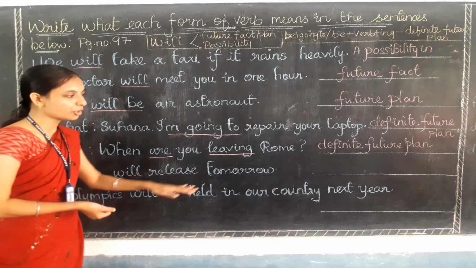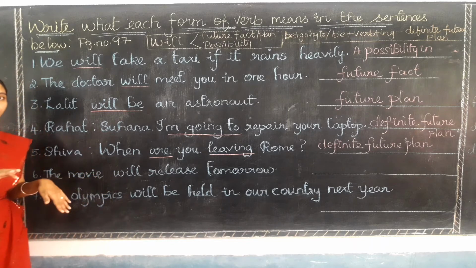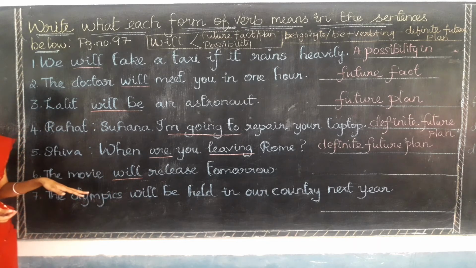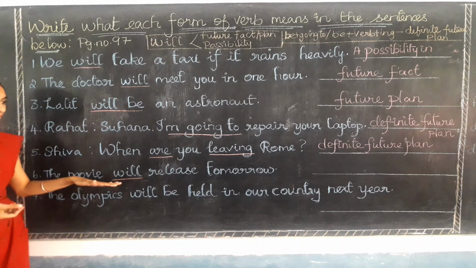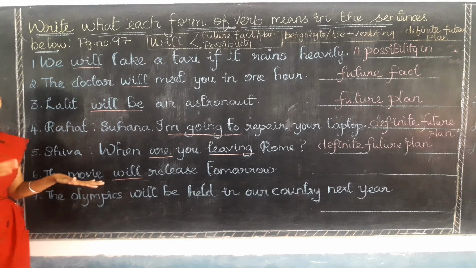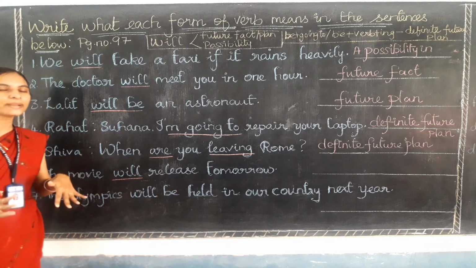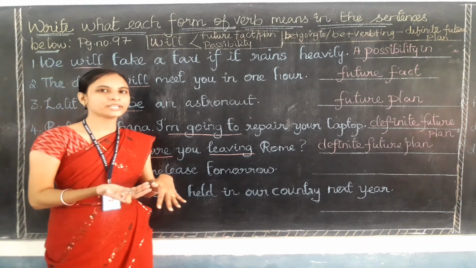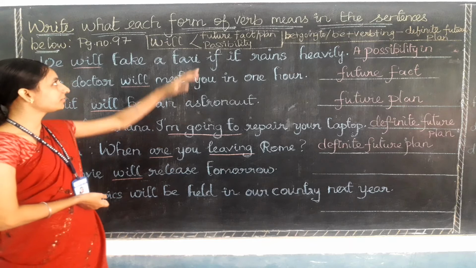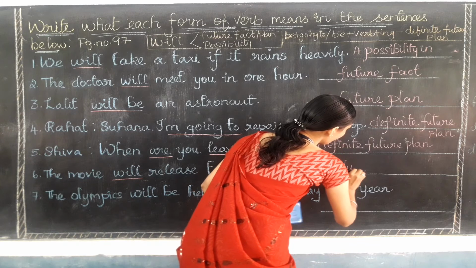Okay, so let's go for the sixth one: The movie will release tomorrow. So here first you need to find out the future verb. Here we can easily find out the verb will, which stands for the future tense only, and the meaning for this sentence is that the movie is going to be released tomorrow. It means they are talking about a future fact. If it is going to be released tomorrow, it will definitely happen, right? There is no planning in it. The movie is going to be released tomorrow. Then the function of the will stands for future fact, so in the blank I am going to write the future fact.